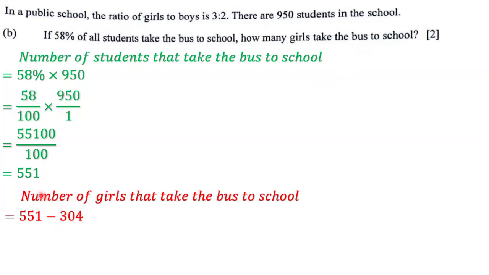And so we take 551, the total number of students who take the bus to school, and we subtract 304 because this is the total amount of boys who take the bus to school. When we subtract them, we get 247. And so that means that there are 247 girls that take the bus to school. And that's the answer to this question.